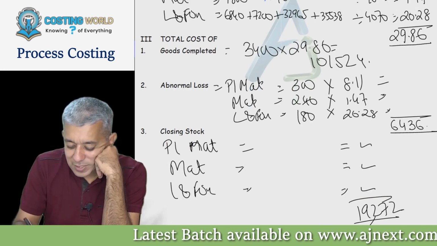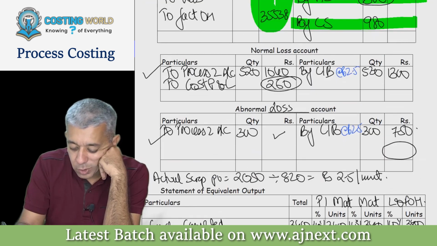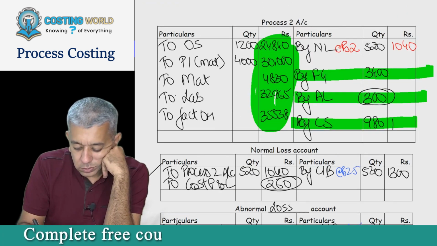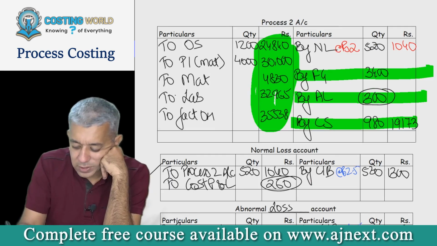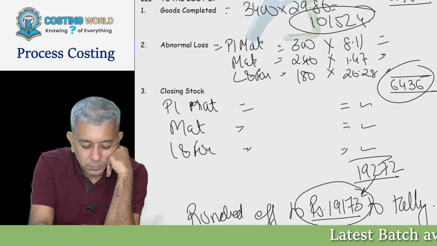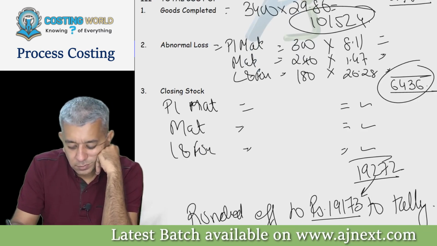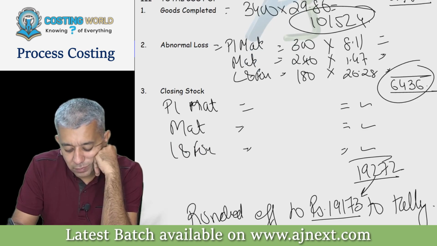If somebody has taken this number and this number, what is your balancing figure in your account, please? 19173, no? So 19173 is all okay. Now there is nothing left in the question. I have done everything, although I wanted everything to be done by you all.